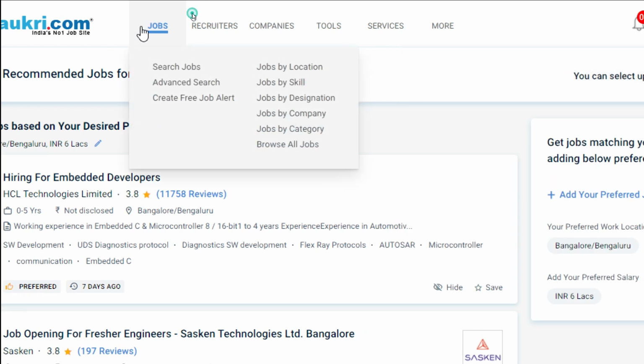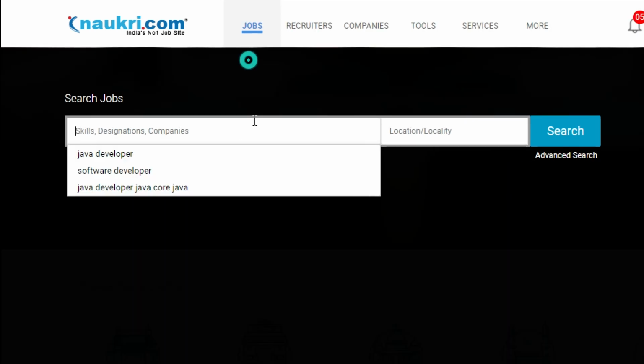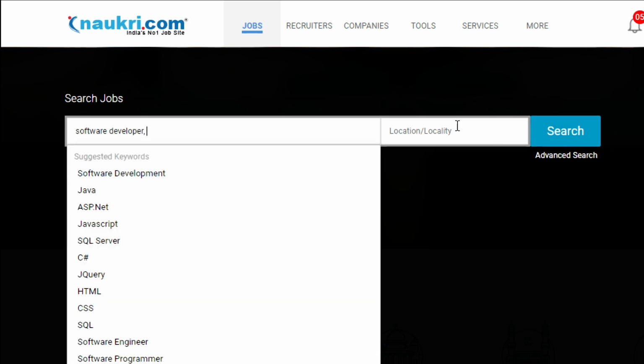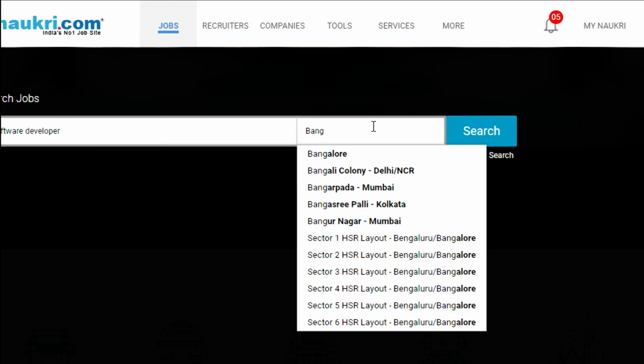And we have the jobs section as well. So you can search based on your skills like Java developer or generically software developer, and choose your location.